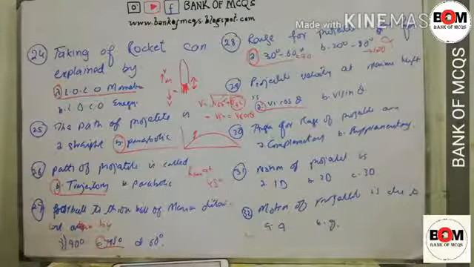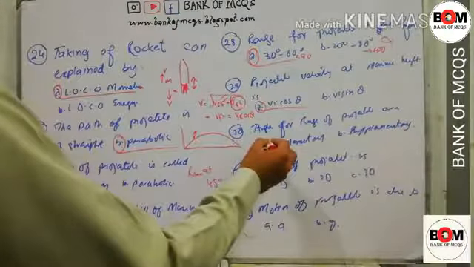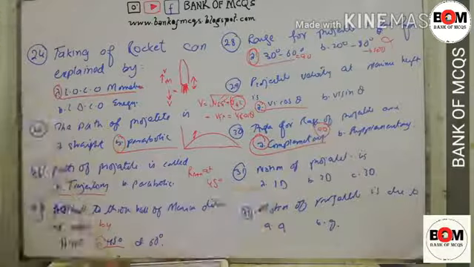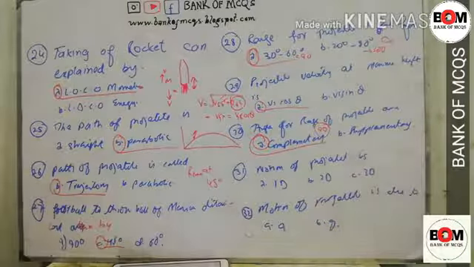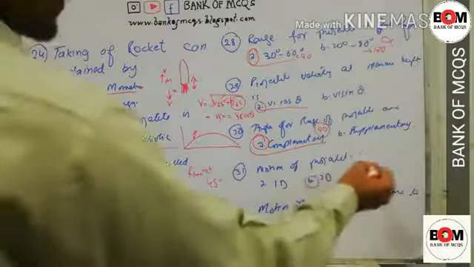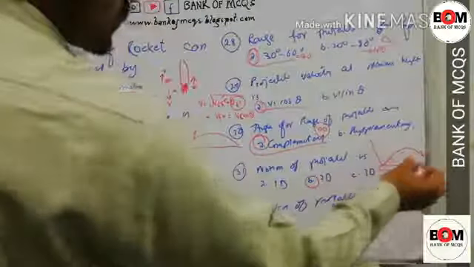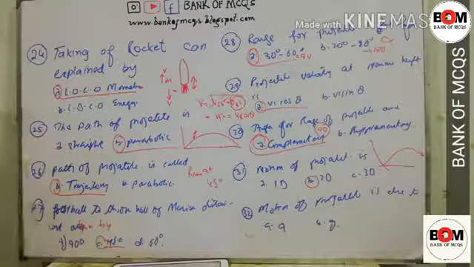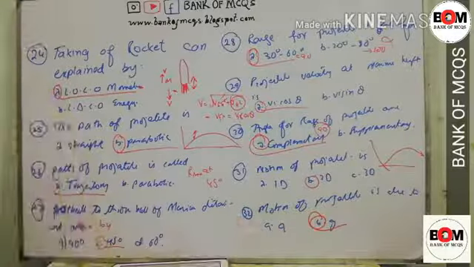Angles for equal range of a projectile are complementary, supplementary, or what? So the angles for equal range of a projectile are complementary. Their sum is always equal to 90. Motion of a projectile is 1D, 2D, or 3 dimensional? So motion of a projectile is 2D because the ball moves upward as well as forward. Motion of a projectile is due to acceleration or gravity? So the motion of a projectile is due to gravity.